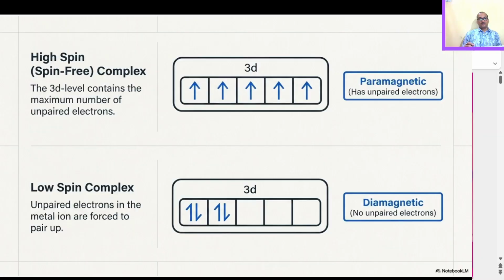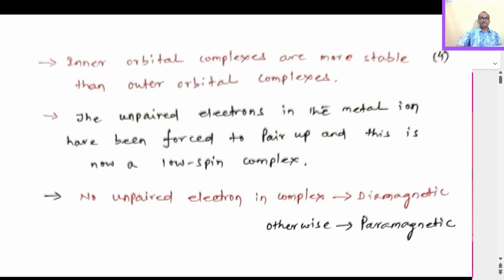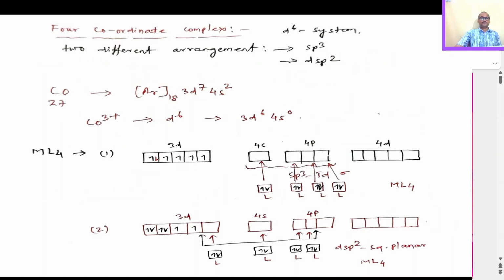We already know that if a complex has the maximum number of unpaired electrons, then that is called a high spin or spin free complex, and it leads to paramagnetism. And if all the electrons are paired up, then that is called a low spin complex, and it is a diamagnetic complex when it has no unpaired electrons. We have already discussed this.